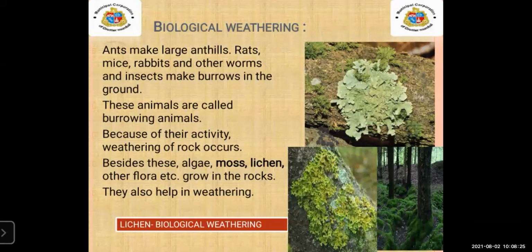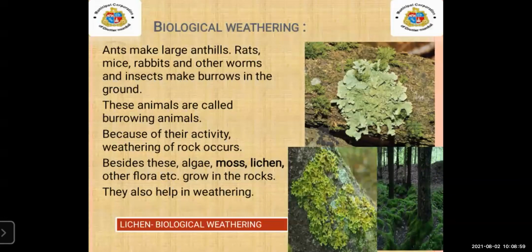Now, what are moss and lichen? What is moss here? Moss means, students, which you can see in this image. This is known as a moss example. Moss means a very small green or yellow plant that grows on the rock. It is a flowerless plant, students, and they are very small.